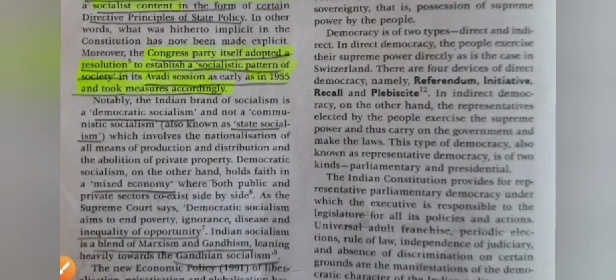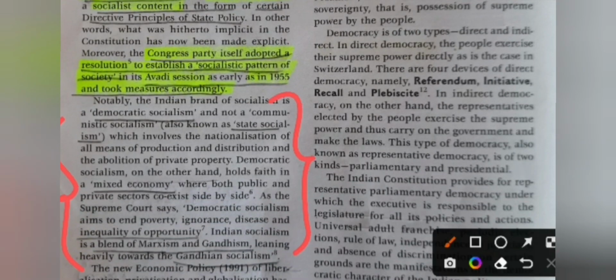It is said in this para that the Indian brand of socialism is democratic socialism and not communistic socialism, which involves the nationalization of all means of production and distribution and abolition of private property.